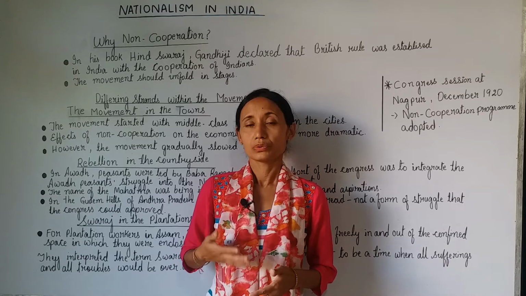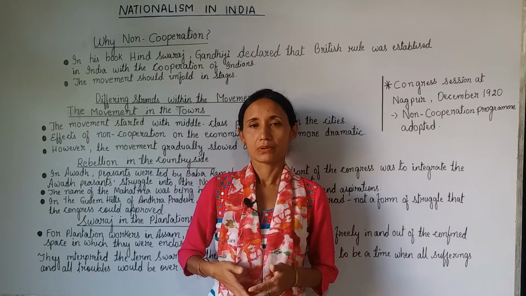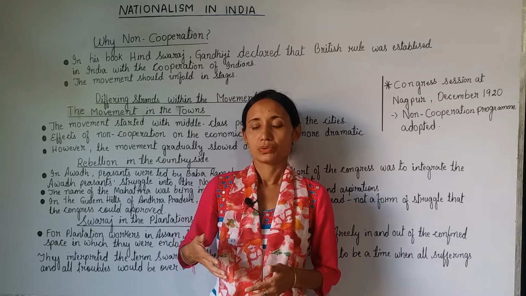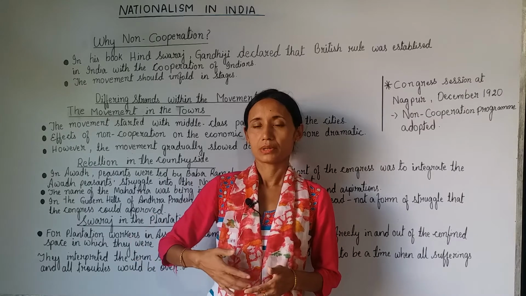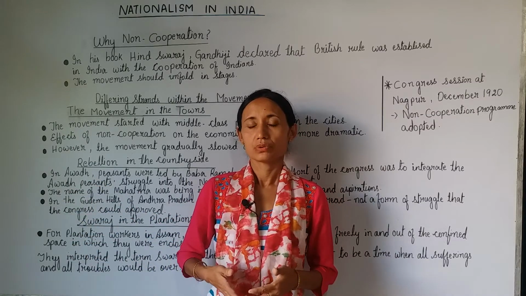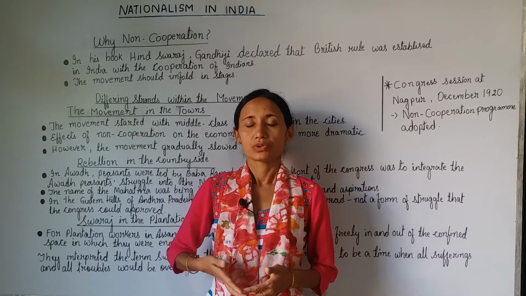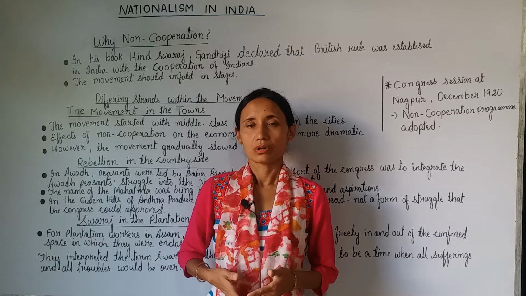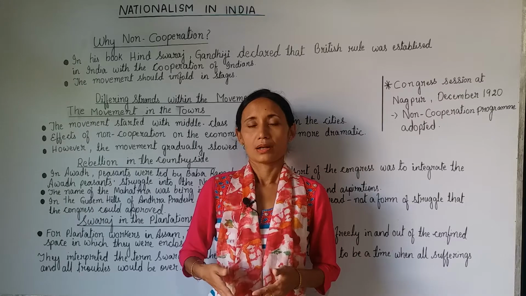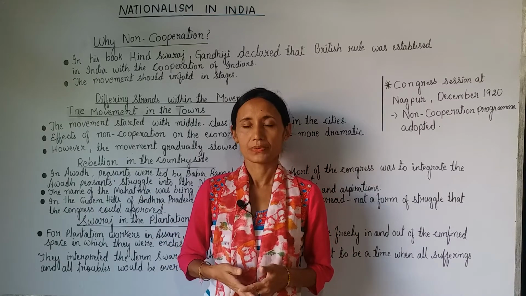Now, how would this non-cooperation become a movement? According to Gandhiji, in order to show non-cooperation to the British, we Indians have to surrender the titles given by the British government, and there should also be a boycott of civil services, police, schools and colleges, and a boycott of the elections to the legislative councils also.